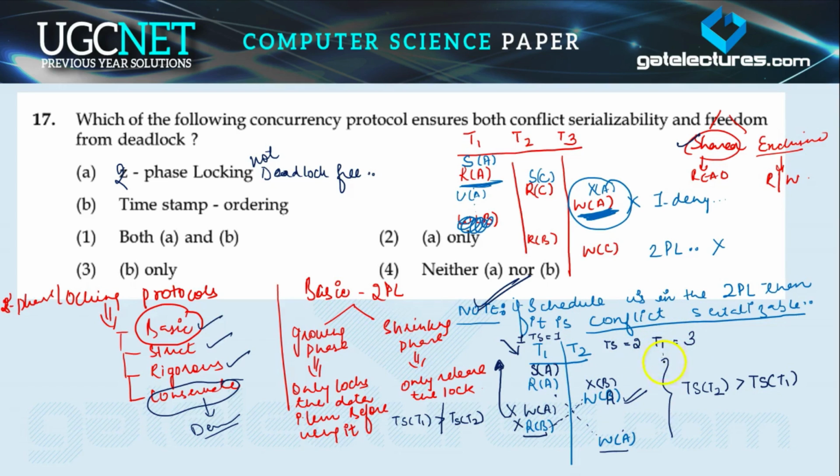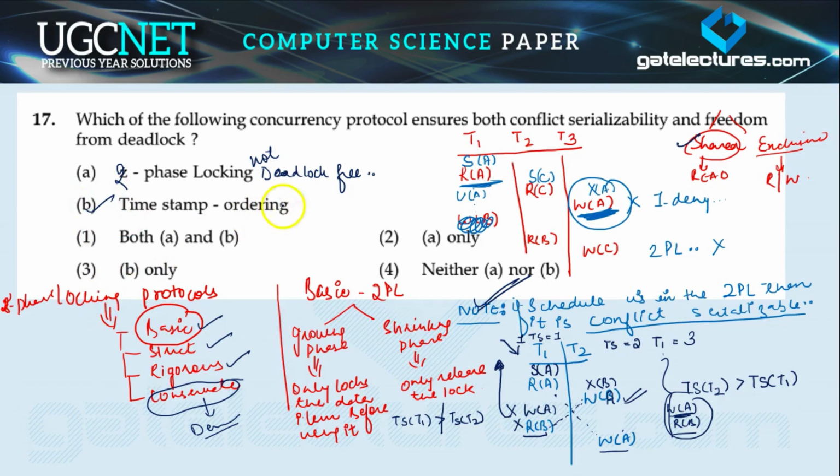फिर दोबारा से अगर वो रिक्वेस्ट करता है राइट करने के लिए A को और रीड करने को B को, तो we are checking कि okay he wants to write this data item A and timestamp of T1 now greater than the T2, फिर हम इसे दोबारा से अलाउ कर देंगे. So this is the whole process, right. So in this way डेडलॉक भी फ्री हो जाएगा and conflict serializability तो इंश्योर होगी ही होगी.